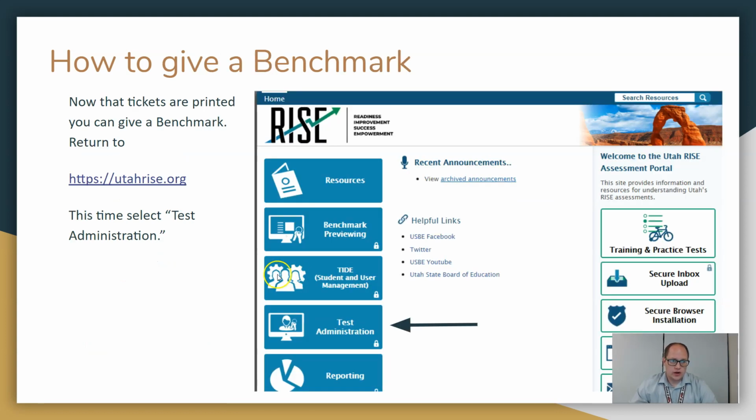Okay. So now that we've printed tickets, we have tickets. Hopefully it was super easy, and it wasn't really a big challenge. Let's go back to the main website again and look at how we can give a benchmark. Okay, so we did benchmark previewing first. We talked about TIDE Student User Management. TIDE is their system for that. Then we just click on Test Administration this time.